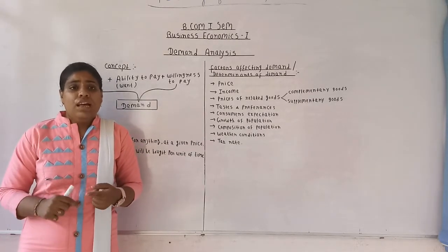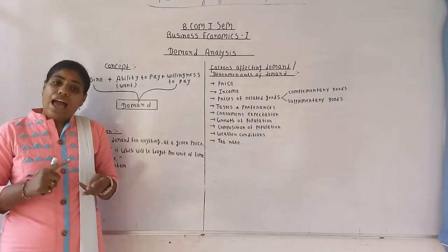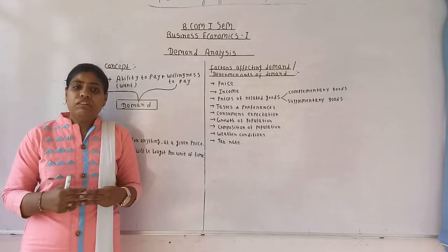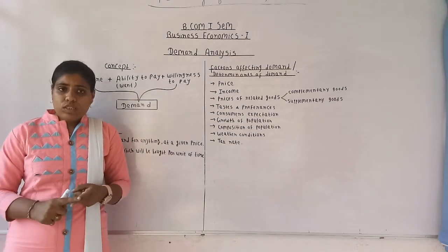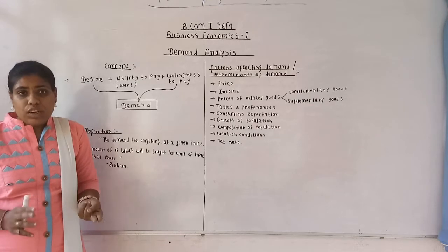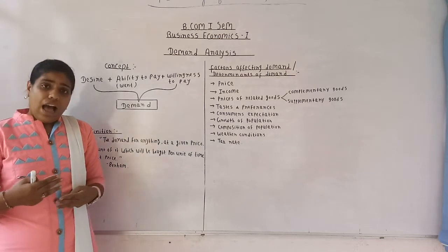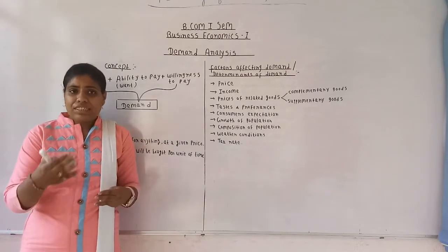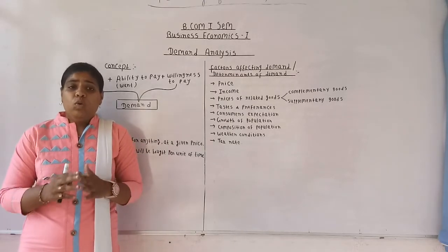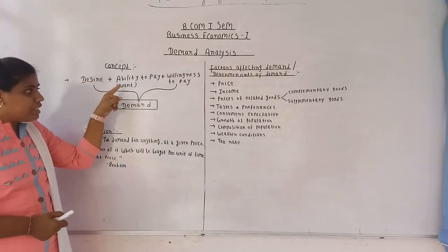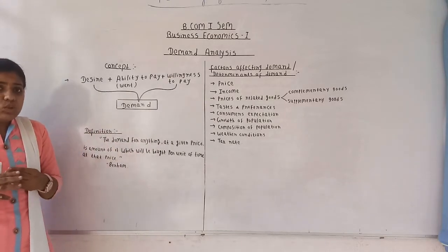But when I wish to have something, I have money to buy that particular thing, and I'm willing to spend that money for buying that particular thing, it constitutes demand. As we are taking the example of car, suppose I wish to have the car, I have won the lottery so I have the money as well to buy that car, and then I am ready to pay that money for buying that car. Then it constitutes the demand. So demand is desire plus ability to pay plus willingness to pay. For constituting a demand, we need to have the three elements.